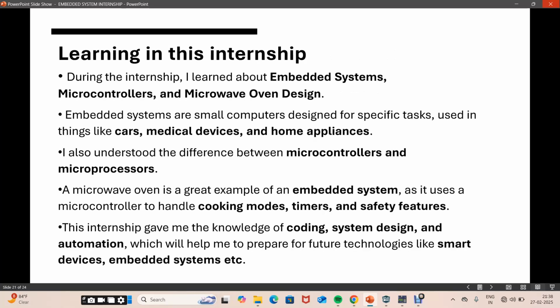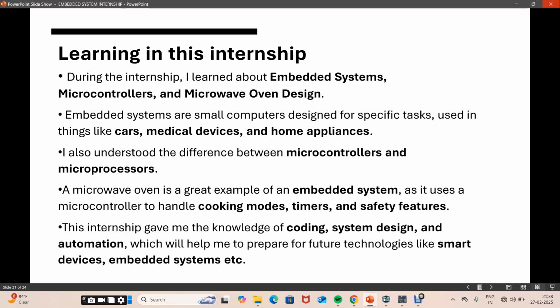Next, learning in this internship. During this internship, I learned about embedded systems, microcontrollers, microprocessors, and how to design a microwave oven by using the MPX Lab IDE, which is in the PixSim Lab. I can understand whether the code is executed properly, or whether I have written the code correctly. All those things I can find out in the PixSim Lab. When I don't get the output, I can correct the code and check it again.